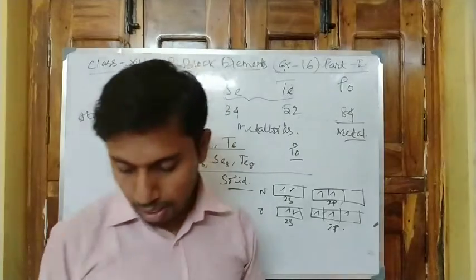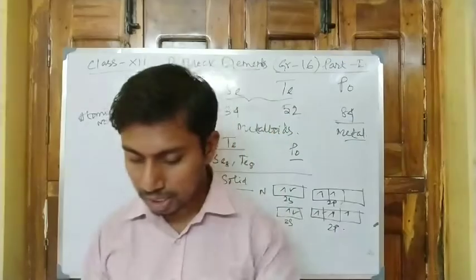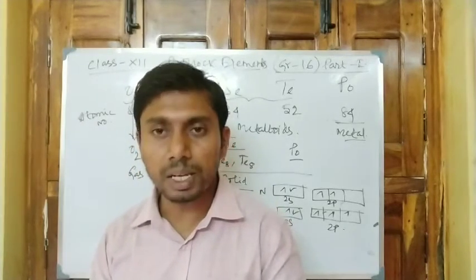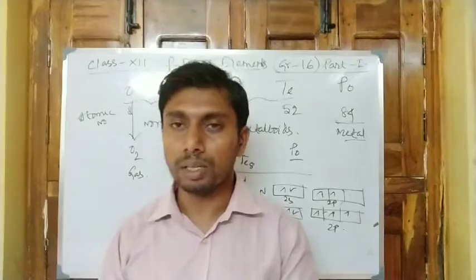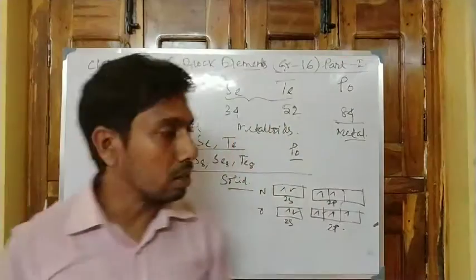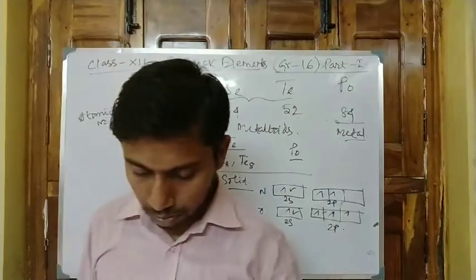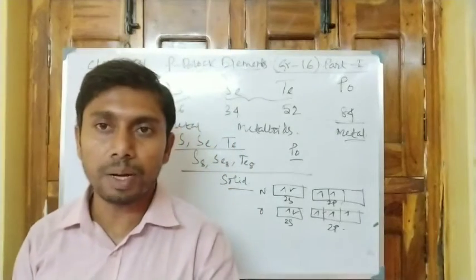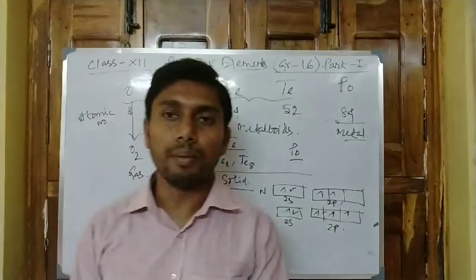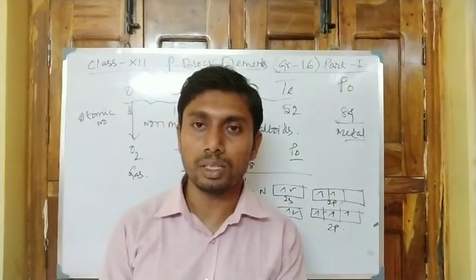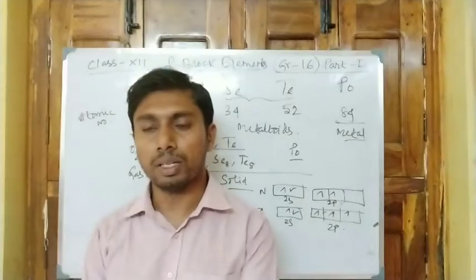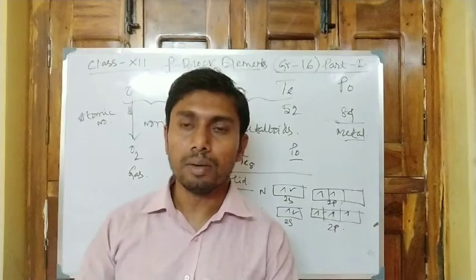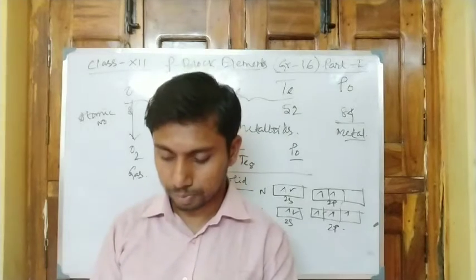So the question is: the first ionization potential of oxygen is less than that of nitrogen, but it is reversed in the case of the second ionization potential. Why? It can be explained by using the distribution of electrons. Next, the radius, whether ionic radius or atomic radius, decreases from left to right and increases from top to bottom.